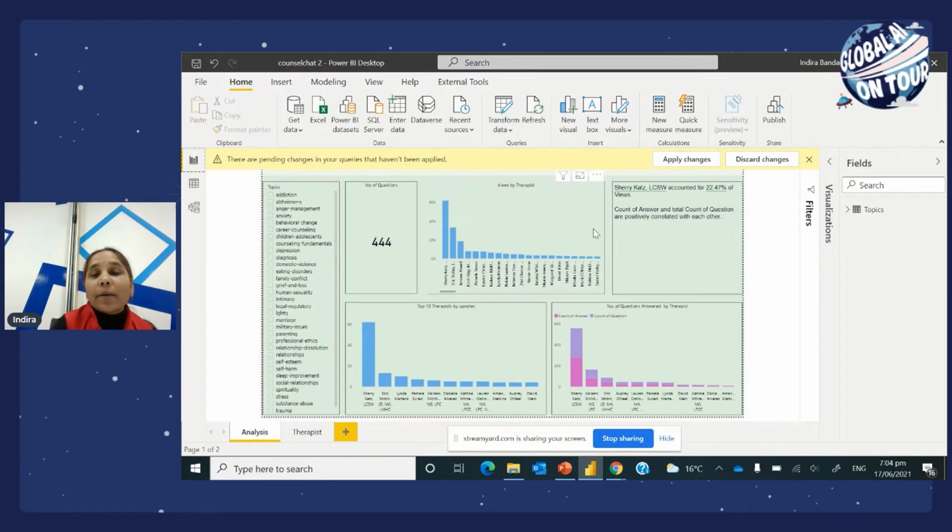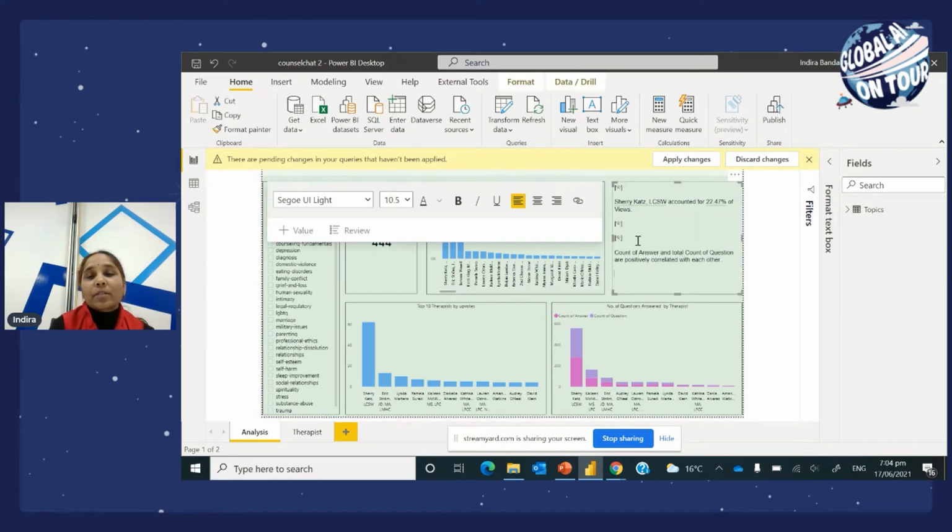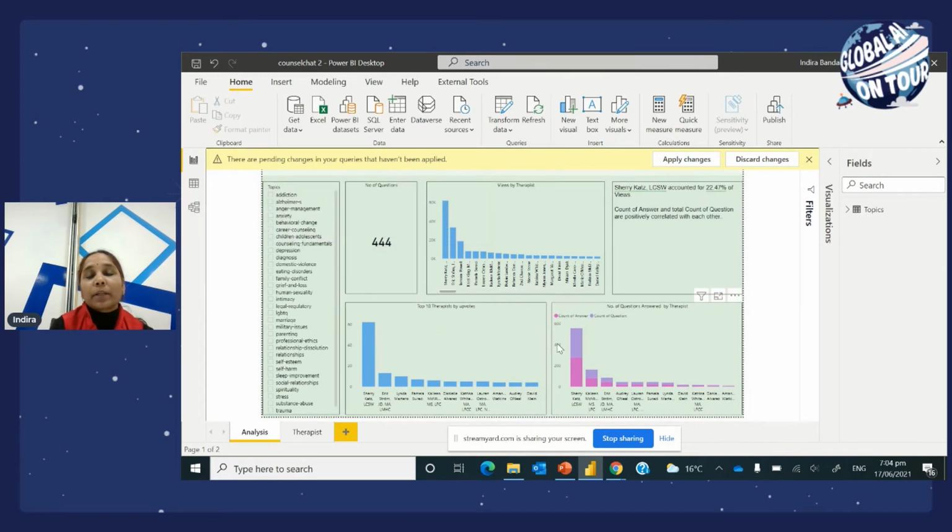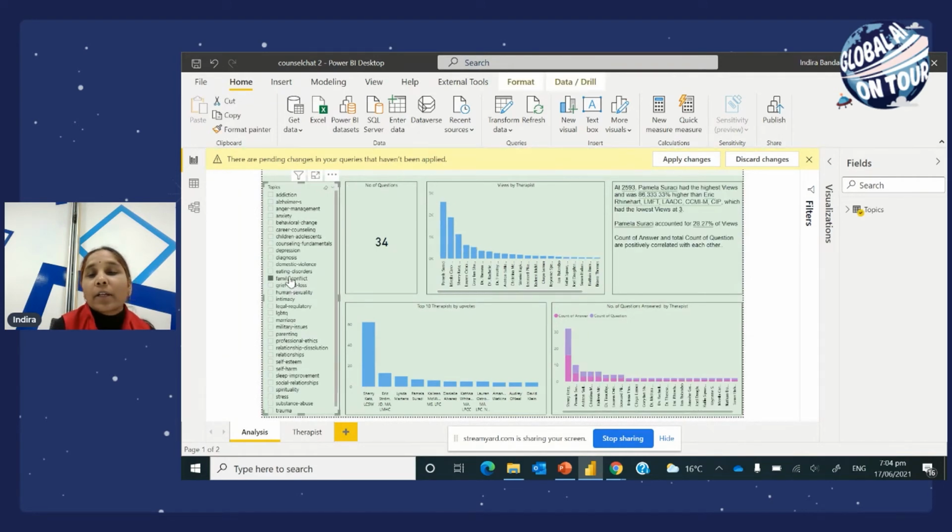Okay, and I have added a smart narrative visual here. This actually summarizes what these charts are depicting. So for example, if I say family conflict, this automatically changes. And the number of questions that were asked under family conflict was 34. And this dynamically changes, and the smart narrative here also dynamically changes. So that's how we have visualized it.